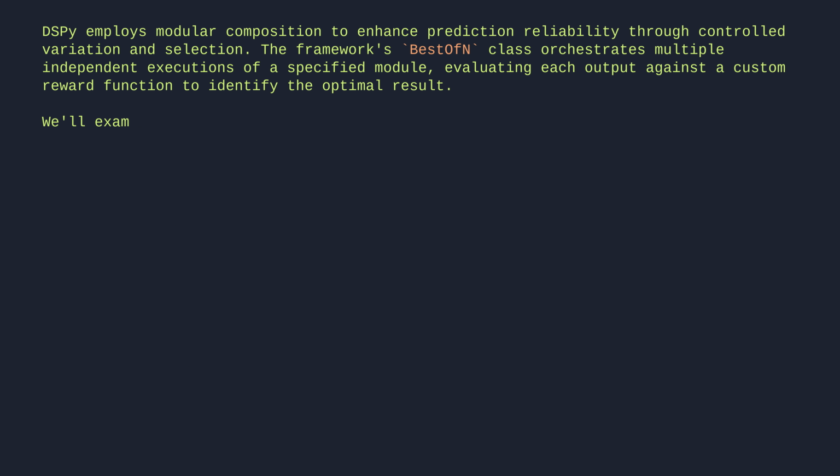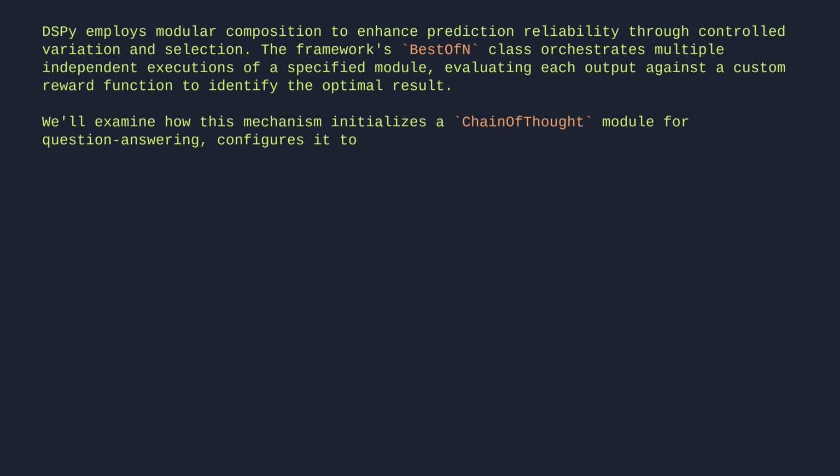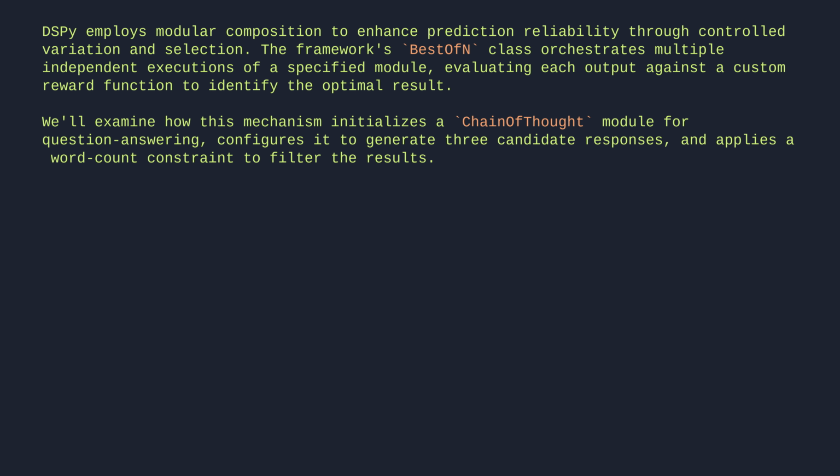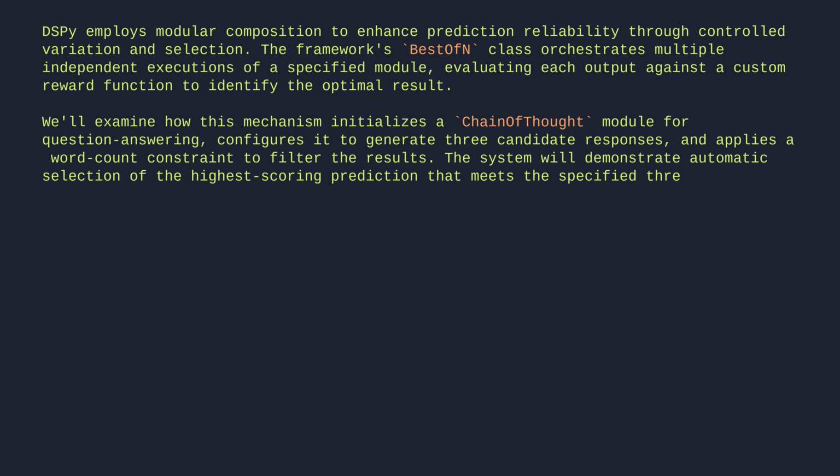We'll examine how this mechanism initializes a ChainOfThought module for question answering, configures it to generate 3 candidate responses, and applies a word count constraint to filter the results. The system will demonstrate automatic selection of the highest scoring prediction that meets the specified threshold, showcasing DSPy's approach to structured output refinement.